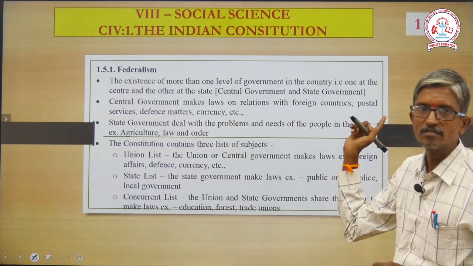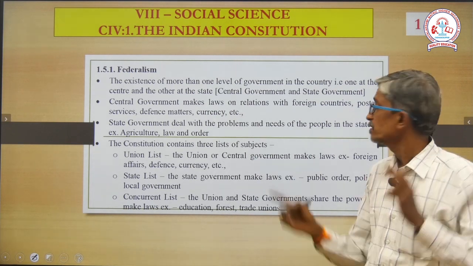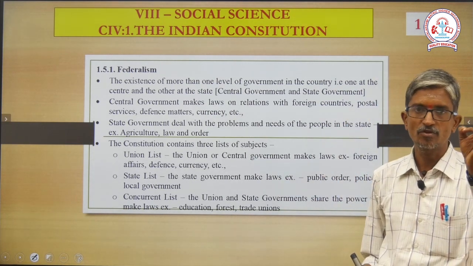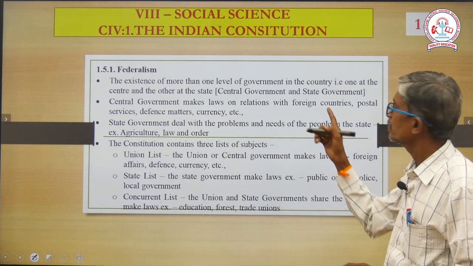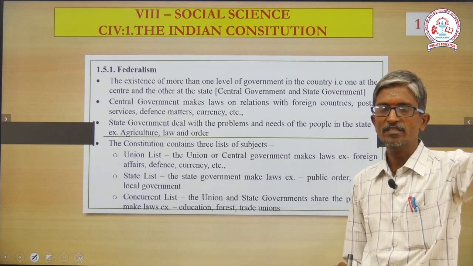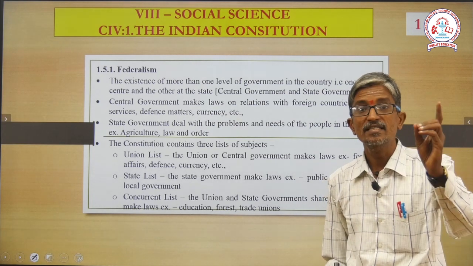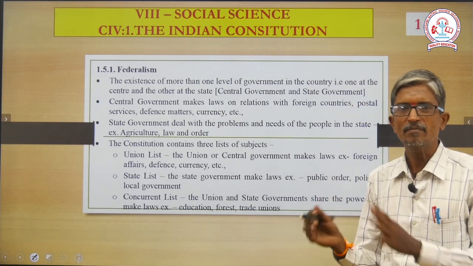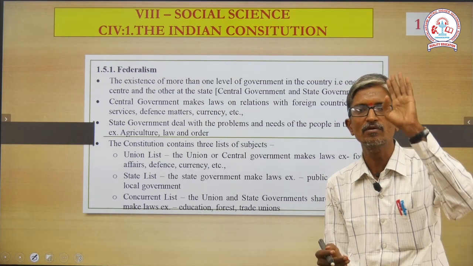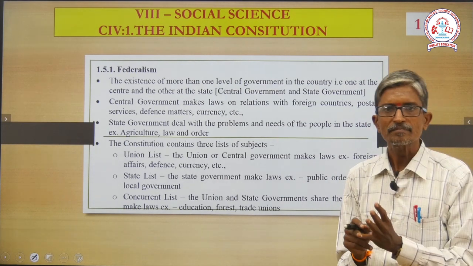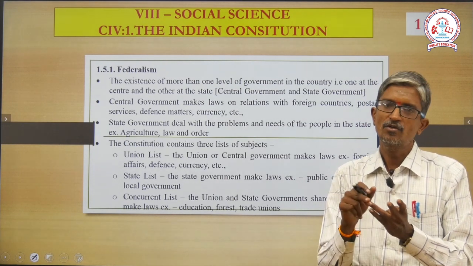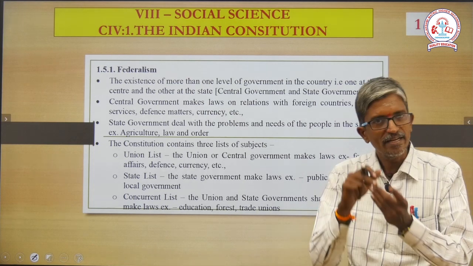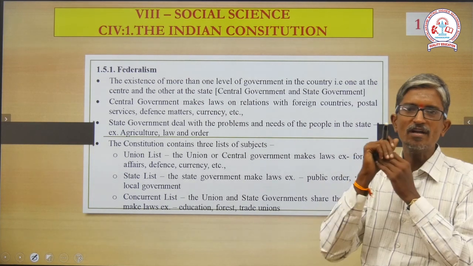The central government makes laws in relation to services. What services? Especially postal services for communication. Foreign countries: making good relationships with foreign countries. Next, defense matters, currency, etc. There are many things, but for easy understanding we should remember 4 important things. Number 1, foreign country. Number 2, postal service. Number 3, defense matter. And number 4, currency.